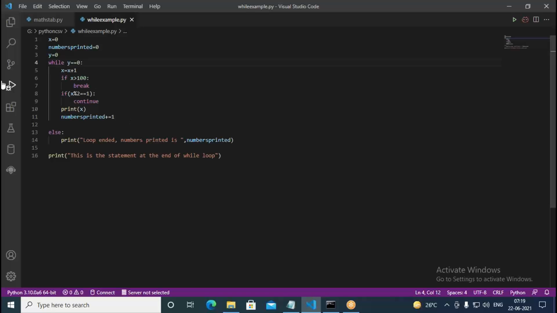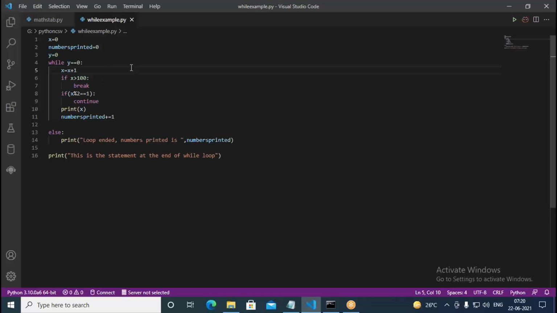But here we have used x and another variable, numbers printed 0. Then we write x equal to x plus 1. With this loop we are going to print only the even numbers less than 100. We are printing all the even numbers less than 100. So initially x is 0, and from 1 to 100 we need to check the even numbers.